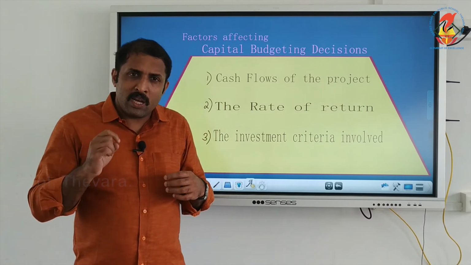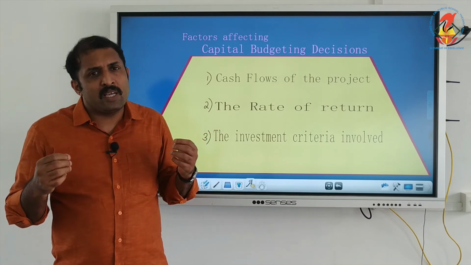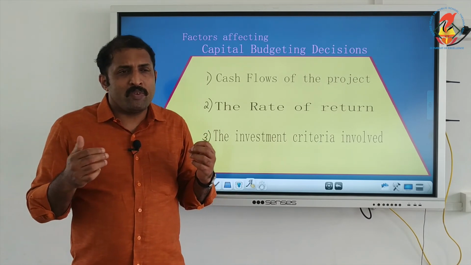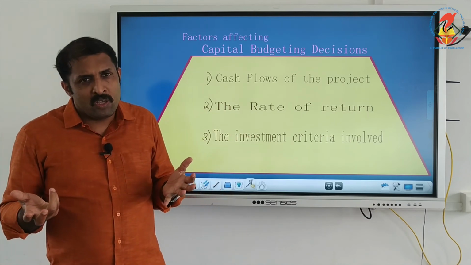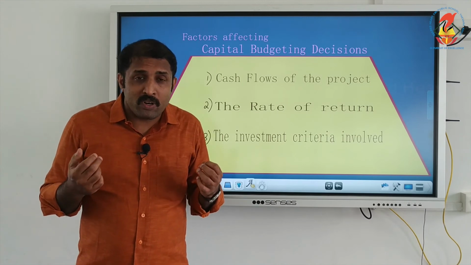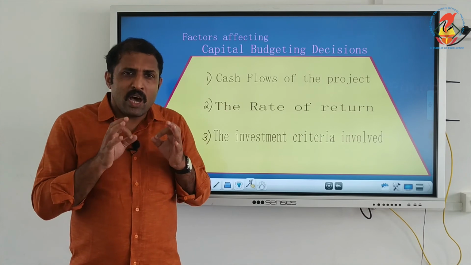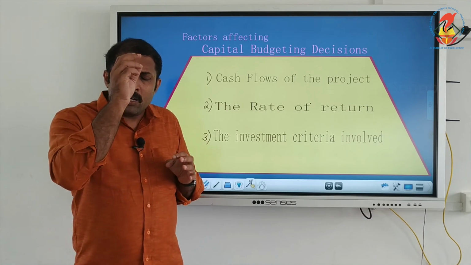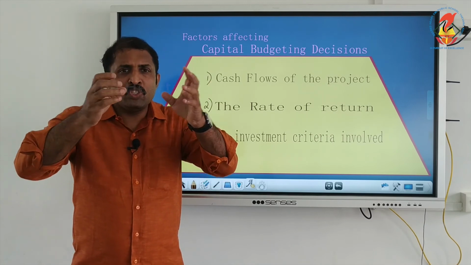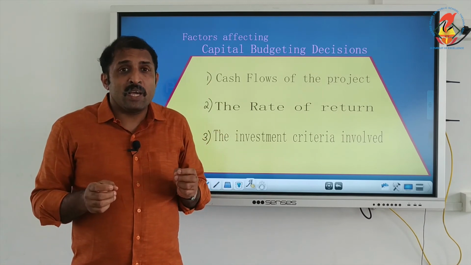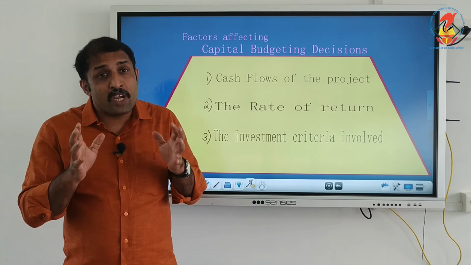When we are investing into fixed assets, we have to analyze whether it will give us return in proportion to what we are investing, and what is the possibility of risk in that. So these things are to be analyzed. The return from each investment venture must be analyzed, and the risk associated with it is to be considered.